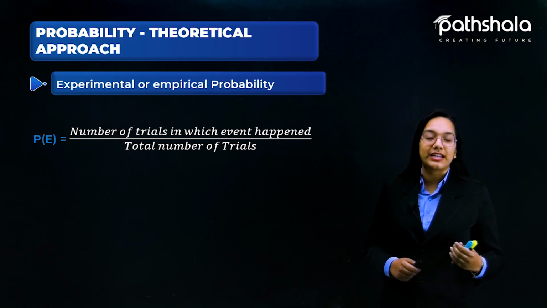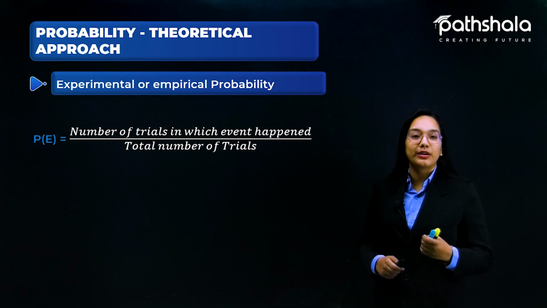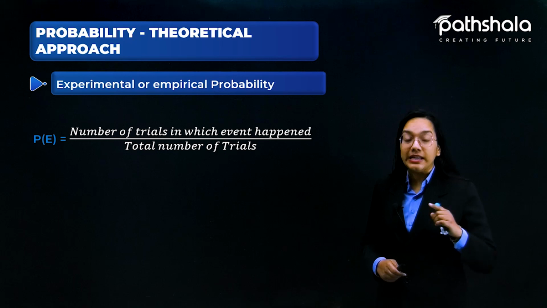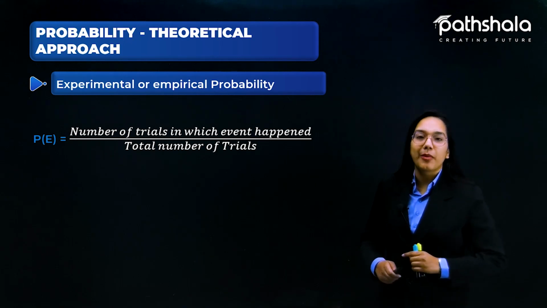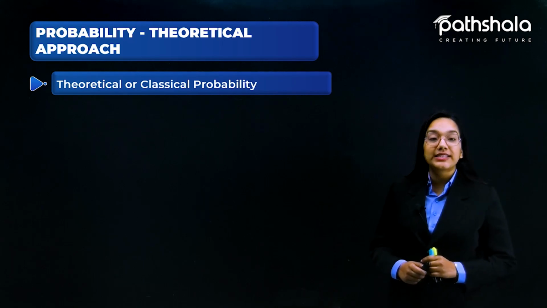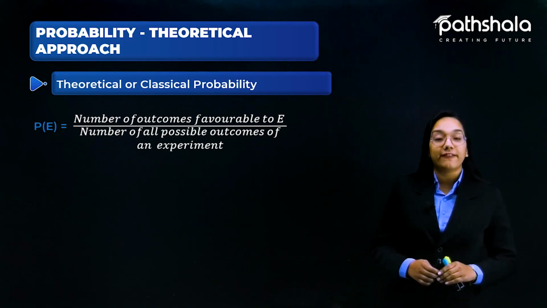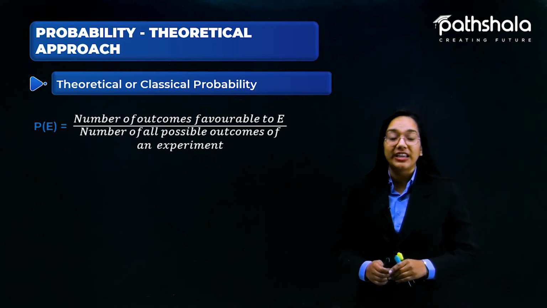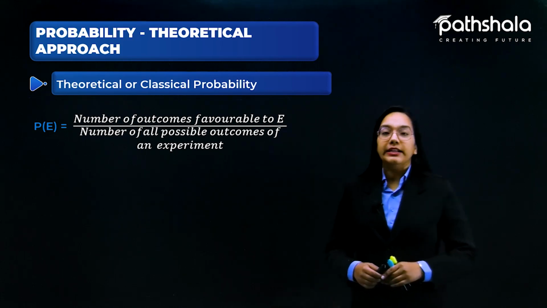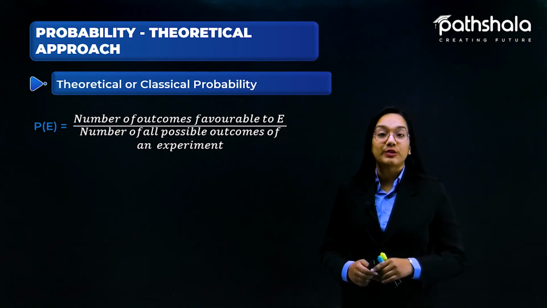And for this reason we have taken an assumption that the outcomes of the events are equally likely. And this is all about our next probability, which is theoretical or classical probability. The theoretical or classical probability is defined as the probability of an event E, which is equal to the number of outcomes favorable to E divided by the number of all the possible outcomes of an experiment.